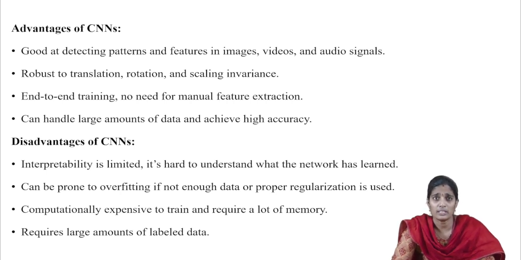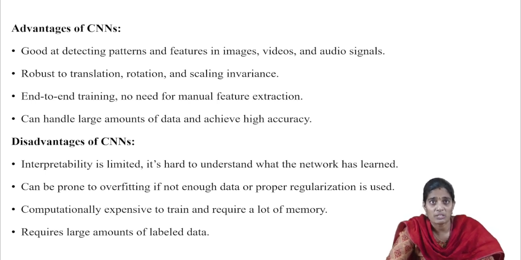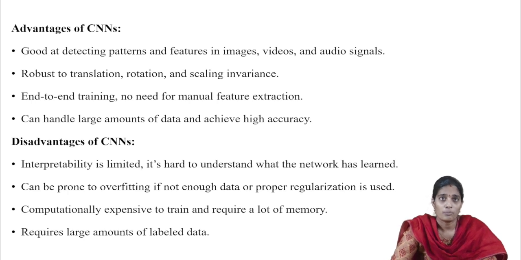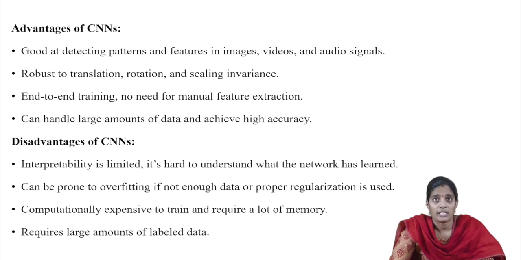Coming to the disadvantages of CNNs, obviously when we are going to work with large amounts of data, computationally we need higher resources, so it is computationally expensive to train and it requires a lot of memory also. It is very hard to understand what the network is learning during the training process. Whenever class imbalance is there, the model can be prone to overfitting. Overfitting means there is not enough data or proper regularization is not used. It requires a large amount of labeled data also.